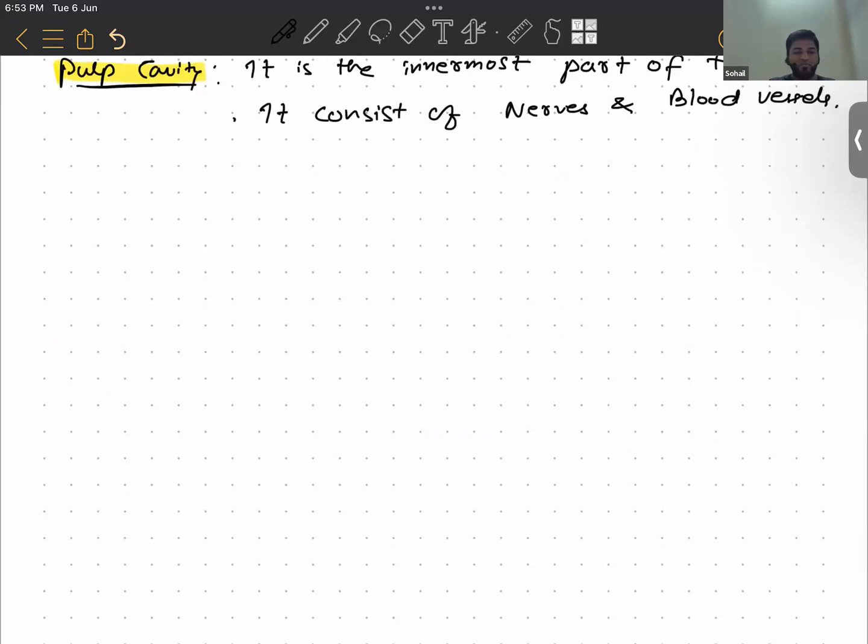Any confusion in this? No, sir. Okay. Now if you look at the teeth of other animals, like the teeth of a cow, they are a little different from human teeth. Why? Because they have to continuously graze and grind the grasses.